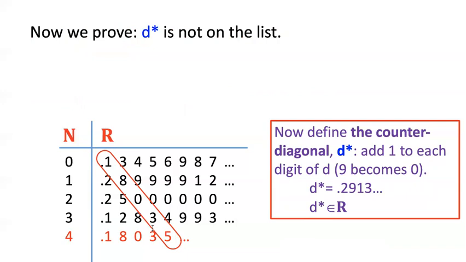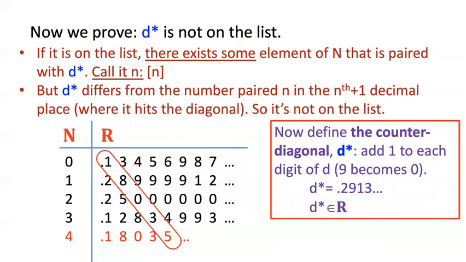We've proven of some real number that it's on the list and not on the list, which is impossible. That's a contradiction. So here's how it goes. Basically, we do it this way. Because remember, this is the counter diagonal. I've shifted every digit of D star somewhere. So think about